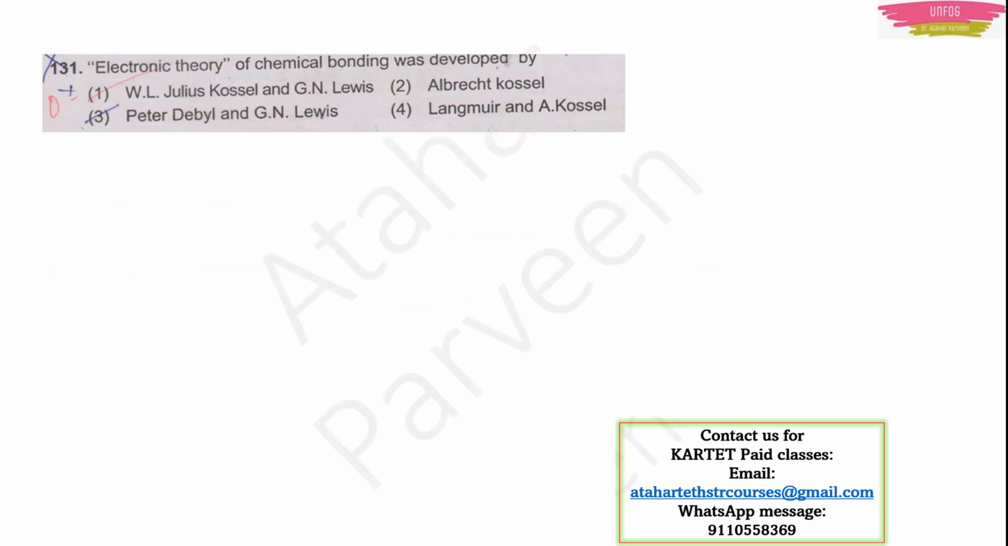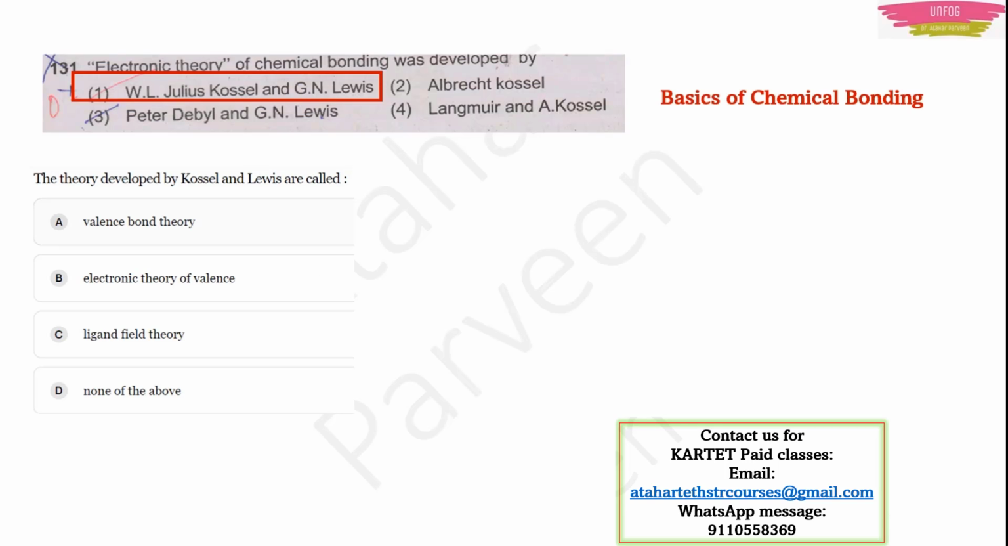Next, question number 131. Electronic theory of chemical bonding was developed by... This question should be from the chapter Basics of Chemical Bonding. Now, who developed this electronic theory? It was developed by two people, Kossel and Lewis. These two people together developed this electronic theory. They can ask another question like this also.